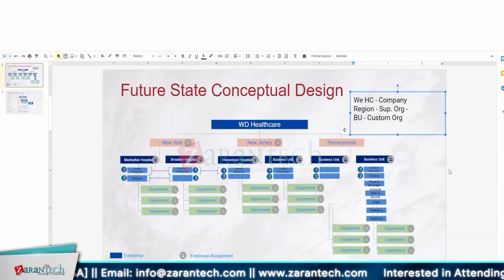That's interesting, but it is doable. Absolutely doable. So that's the main reason I introduced this business unit. The business unit means I'm restricting my organization information at a group level.